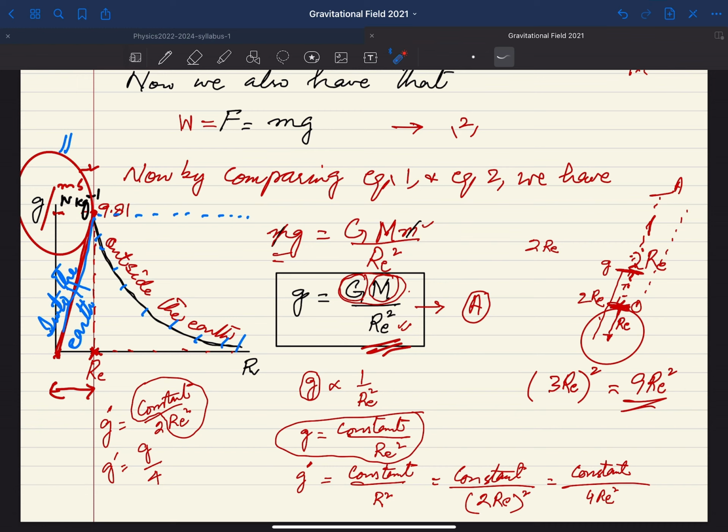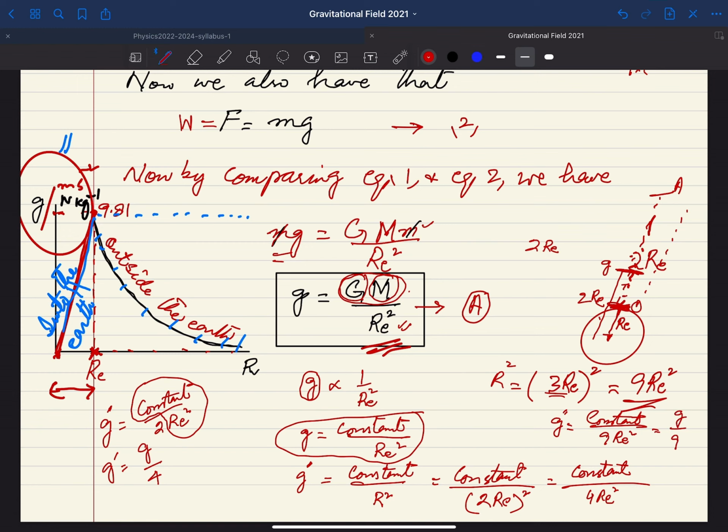So simply what we can say is that when we are going away from the earth, as you can see in another example, suppose we have another distance somewhere here which is 3 Re. Ultimately, the square of that will give us 9 Re square. You can say the value is g double dash for another position. So this is constant, and here we have 9 Re square, which is again telling us that this is g over 9.